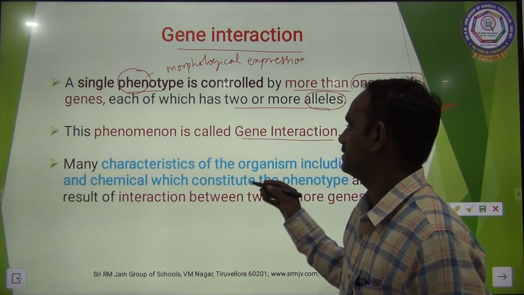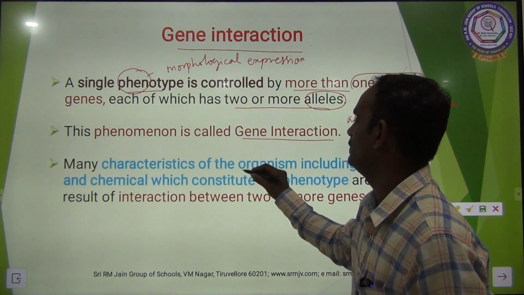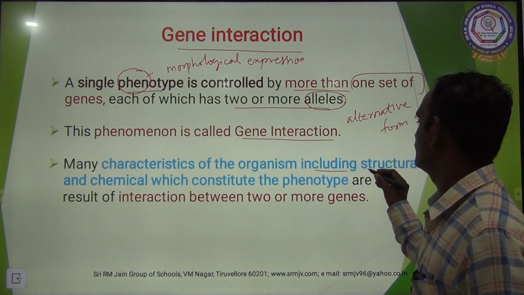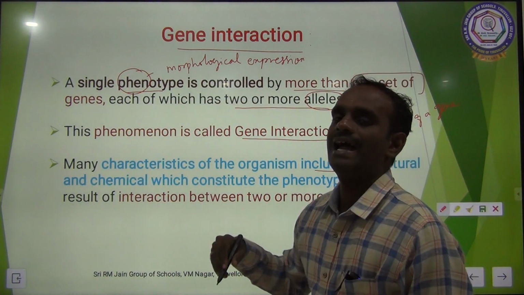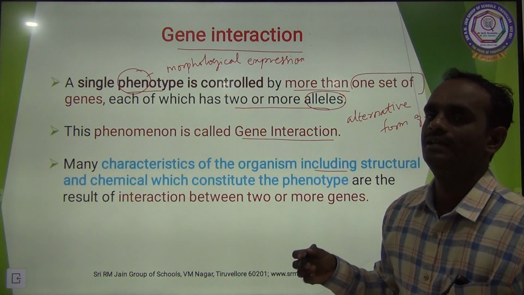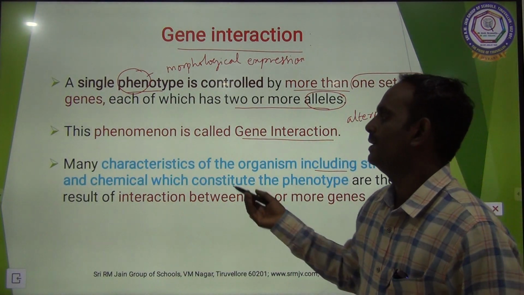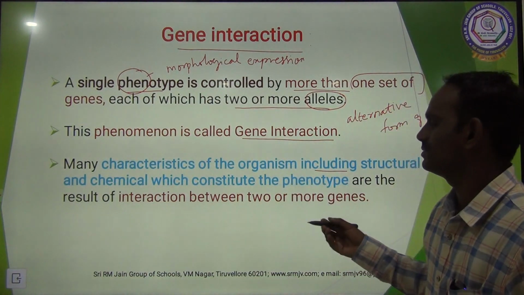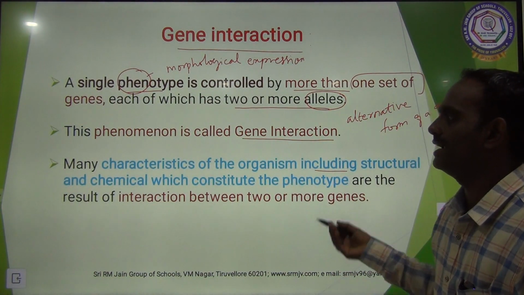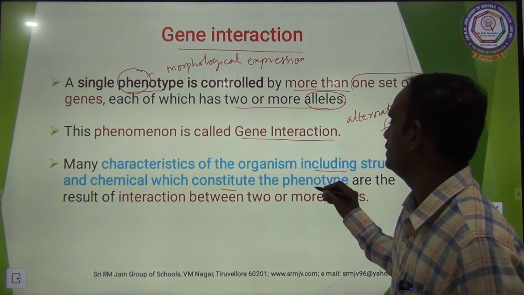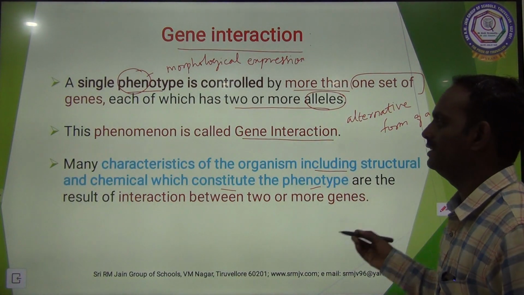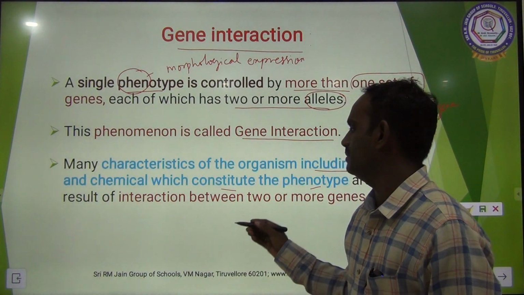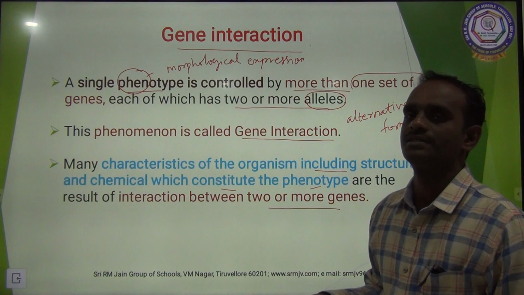Many characteristics of the organism, involving the structure and the chemical. So, during gene interaction, many characteristics of organisms, including the structure and chemical makeup which constitute the phenotype, are the results of interaction between two or more genes.